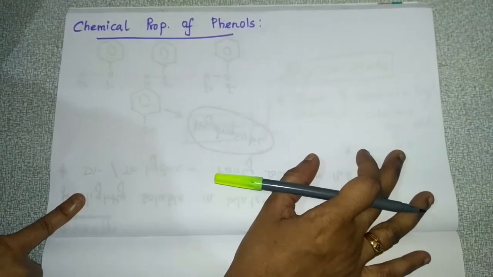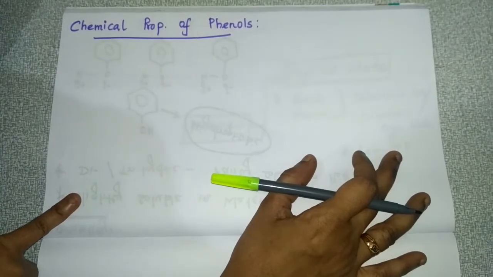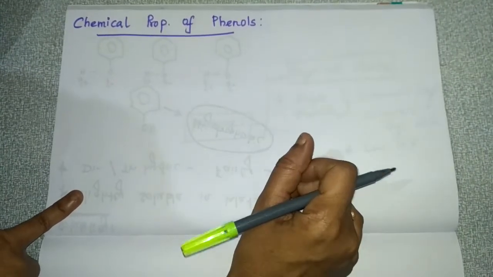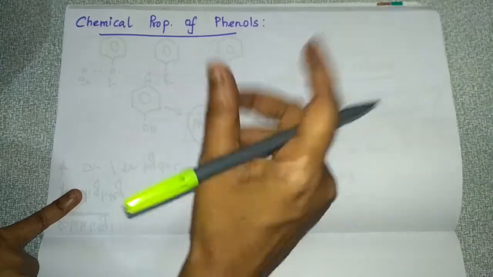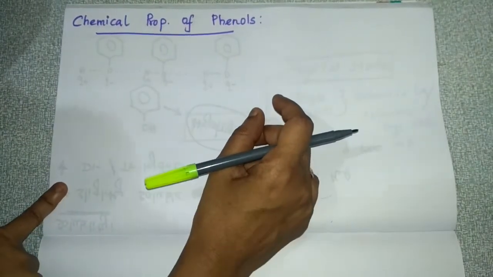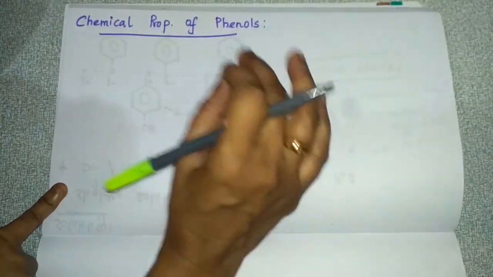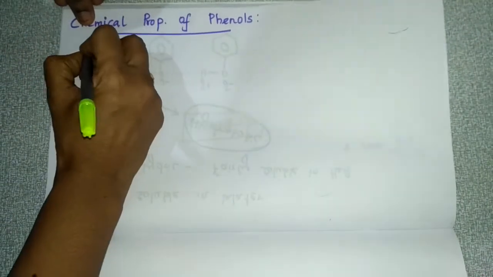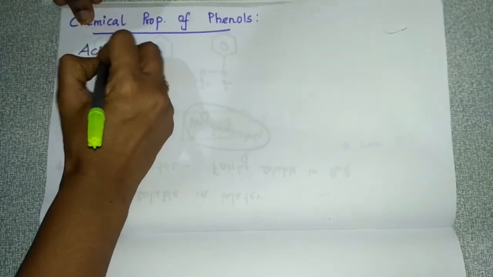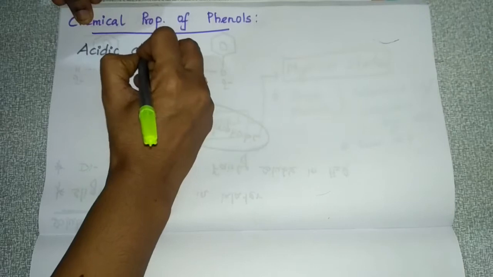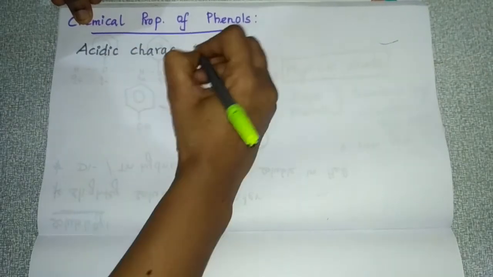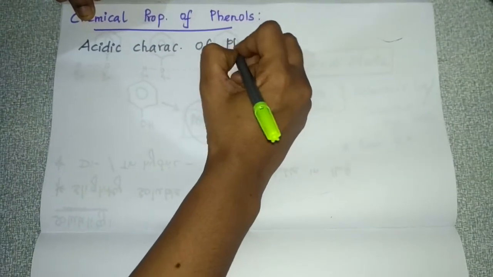In this video, we are going to discuss the chemical properties of phenols. Under chemical properties, first we are going to discuss the acidic character of phenol, which is a very important topic. Acidic character of phenol.